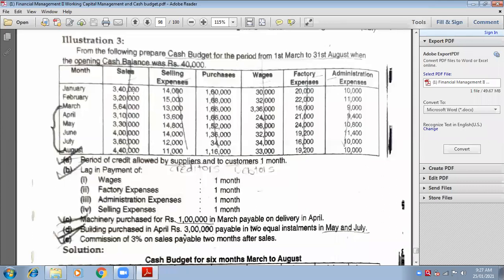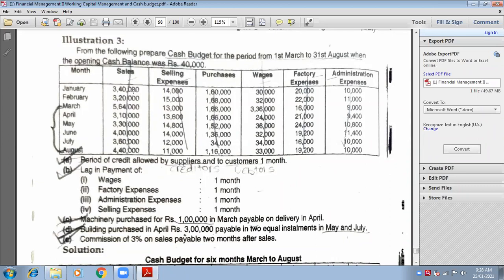Tell me, it is my expense which has to be shown in April or it has to be shown in March? April. Yes, very good, because cash goes out in April. So I need to show the payment in the payment slot of April. Now, did you understand the adjustment related to machinery? Yes, ma'am. Whenever I have to pay, I have to show it. I'm paying in the month of April, although I purchased in March, so I'm going to show it as payment in the month of April.